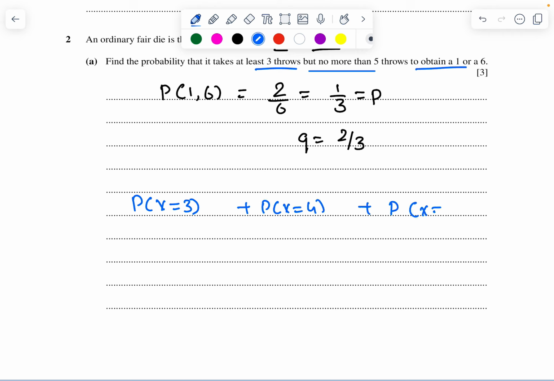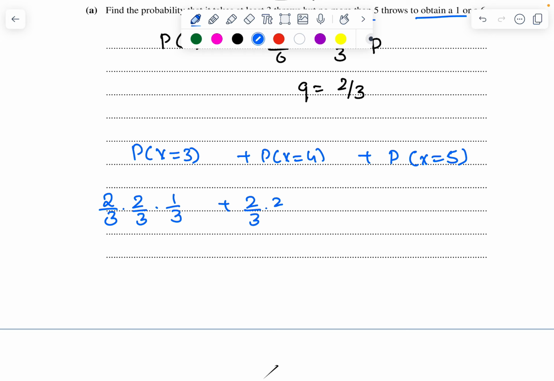So 3 throws to get this one: first throw and second throw are failures, third throw is success. Over here, first, second and third throws are failures, fourth throw is success. First, second, third and fourth throws are failures, and fifth throw is success.